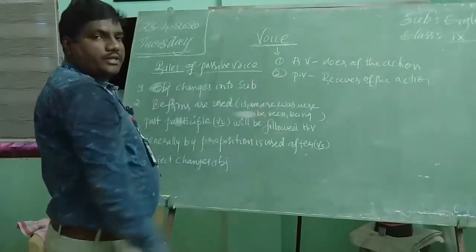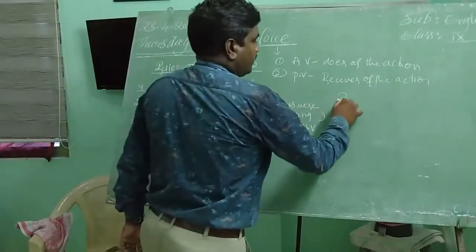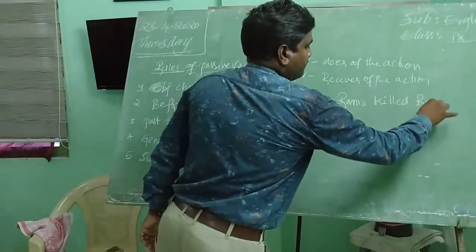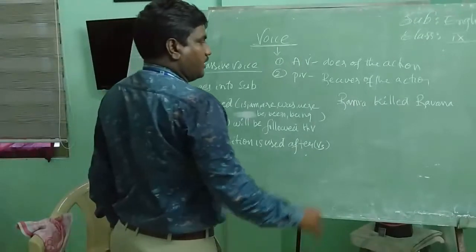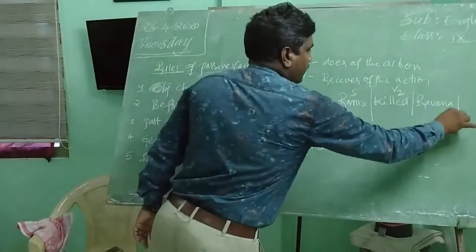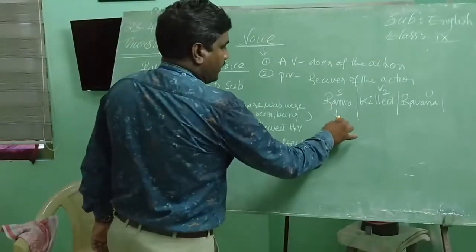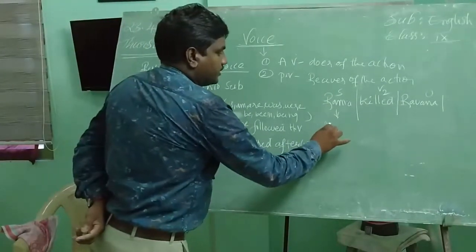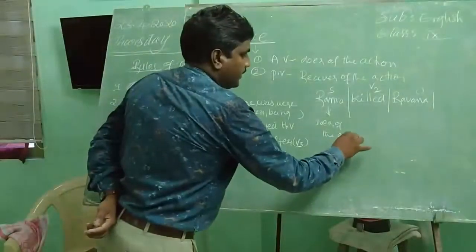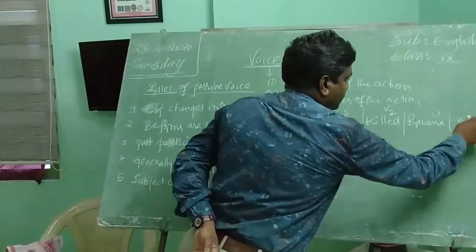For example, let us say the difference between active voice and passive voice. Rama killed Ravana. Here Rama is subject, killed is verb, Ravana is object. Here who is the doer of the action? Rama. Rama is called doer of the action. That's why this is called active voice.